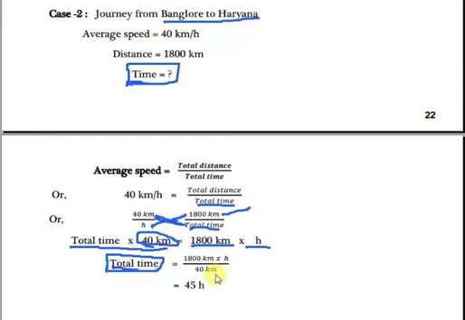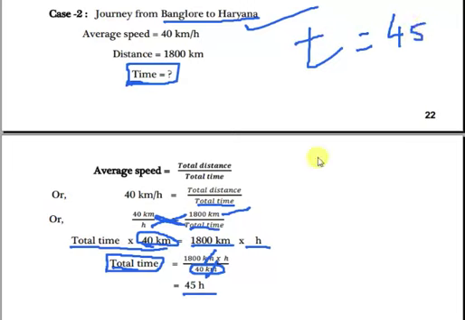How to find out time? As we have done in case 1, same we will try to apply the formula to find time. So formula, what is the formula? Average speed equal to total distance by total time. So what is the average speed here? 40 km per hour. So I have written here 40 km per hour in place of average speed. Okay. Total distance, because the here case is from Bangalore to Haryana.